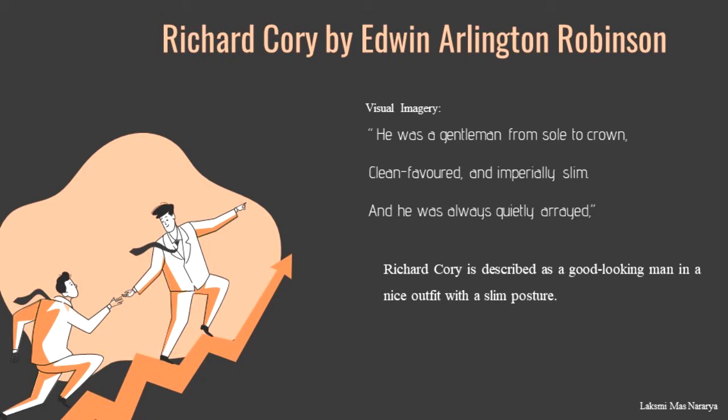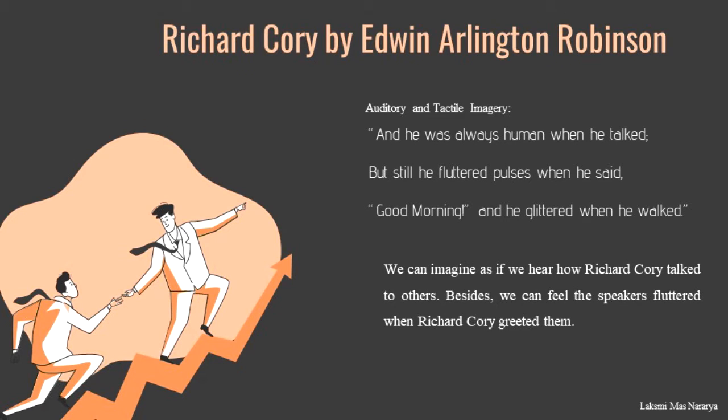Here, Richard Cory is described as a good-looking man in a nice outfit with a slim posture, which carried grace and regality about his person, for the word imperially. This is the reason why he became the focus of attention of the townspeople, as in the previous line which says, "Look at him." We can also find the use of auditory and tactile imagery in these lines.